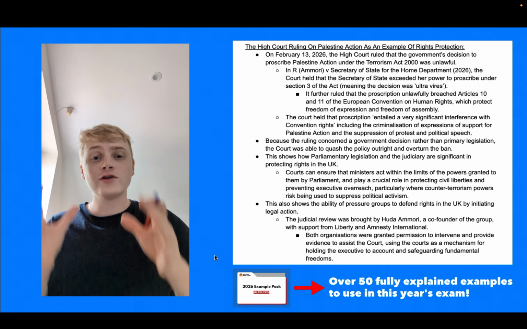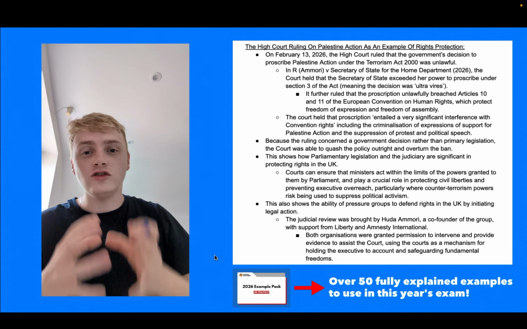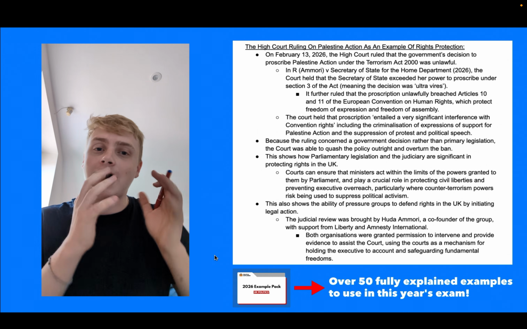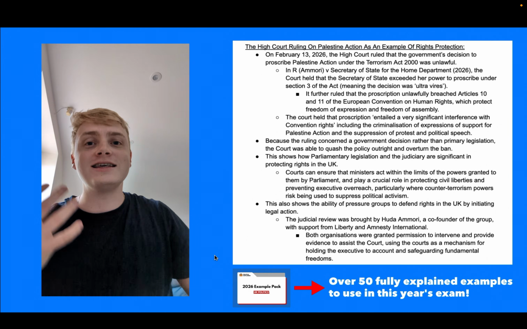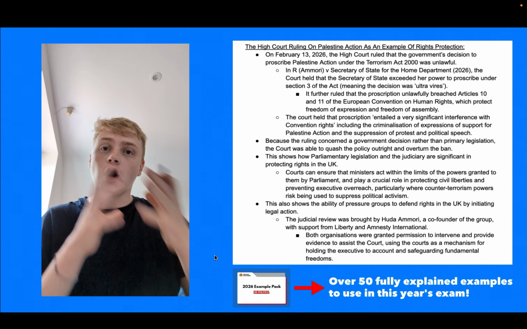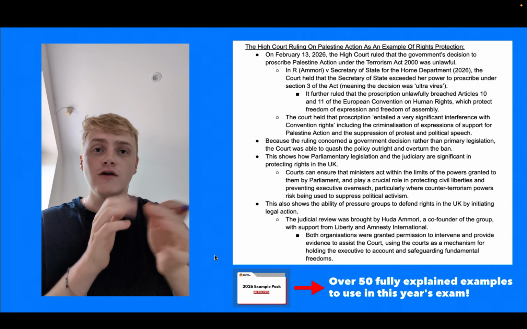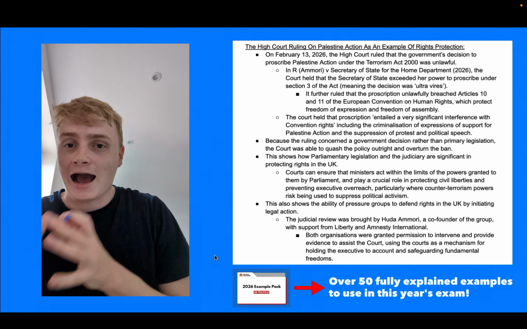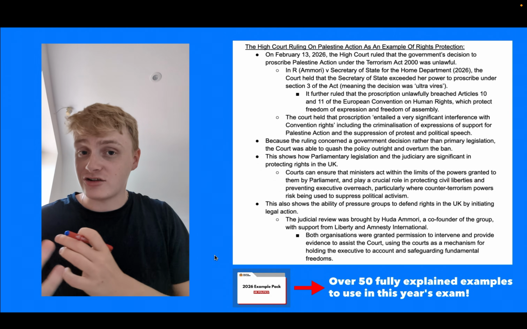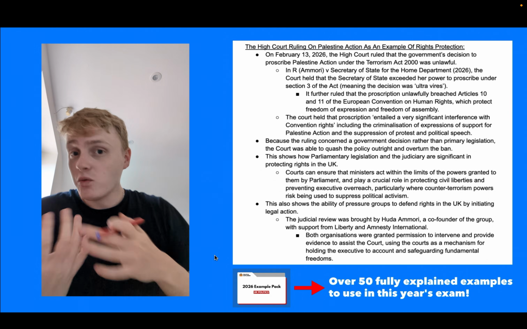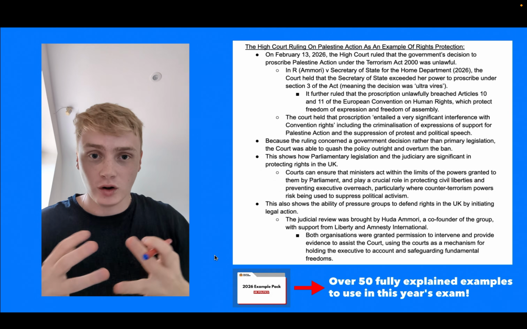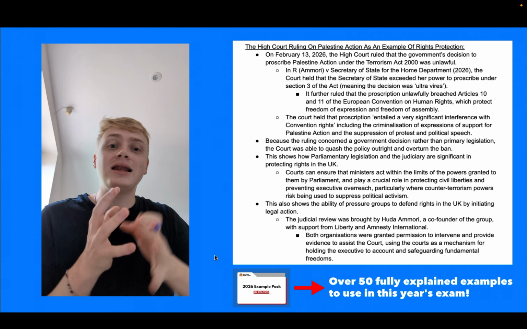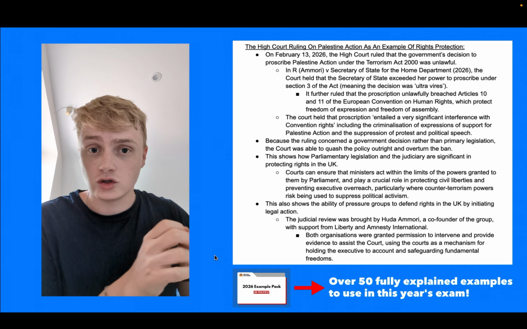Okay, so this first example is one you can use for the rights in context topic and the pressure groups topic. And it's the court case R (Ammori) versus Secretary of State for the Home Department. What it was about was Palestine Action, a direct action pressure group, which wasn't a terrorist group. They hadn't killed anyone. They had damaged military planes in RAF Brize Norton.